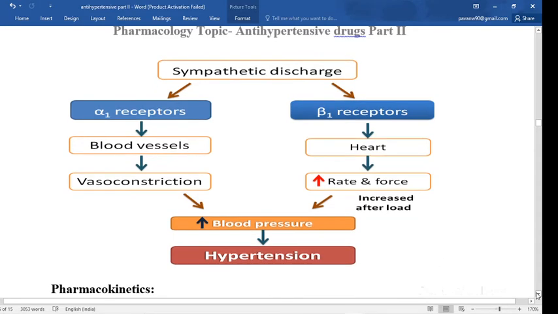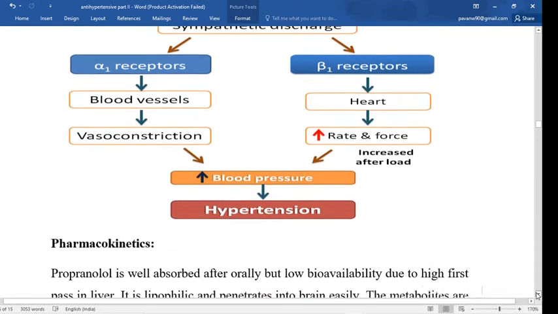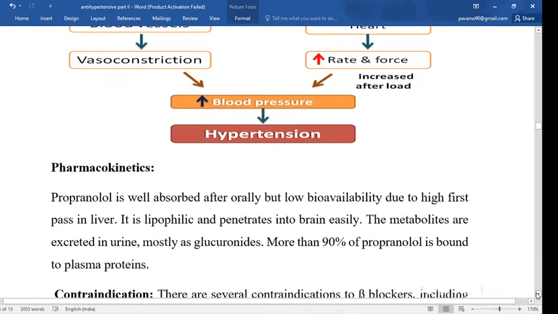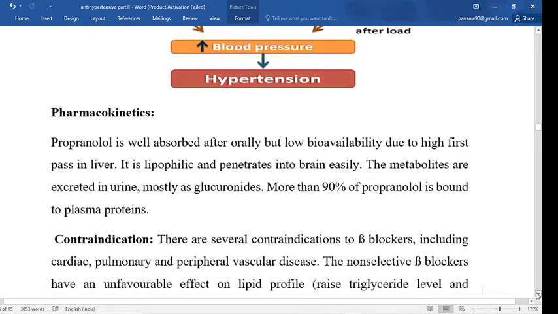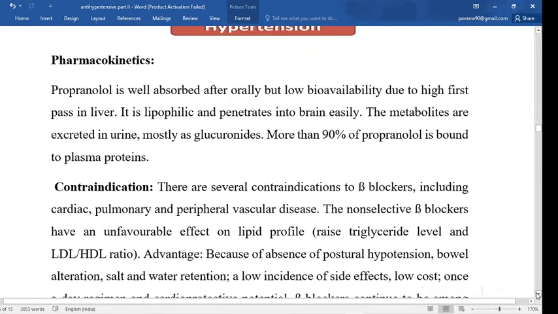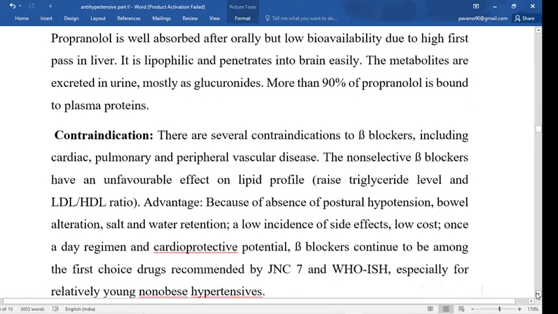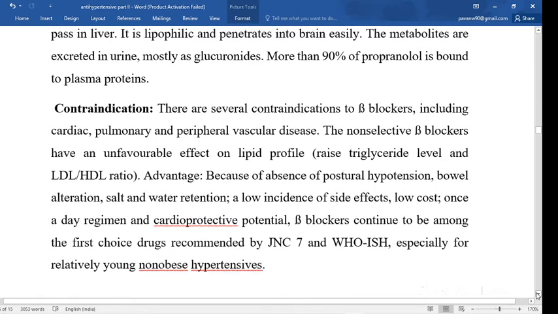So simply in the treatment of hypertension, you can give the alpha receptor blocker, you can give the beta receptor blocker, and you can also give the alpha plus beta receptor blocker such as carvedilol or labetalol. These are the drugs which have both actions, alpha blocker and beta blocker also. The prototype drug is propranolol. It is well absorbed orally and has a low bioavailability due to the first pass metabolism. These are some contraindications.